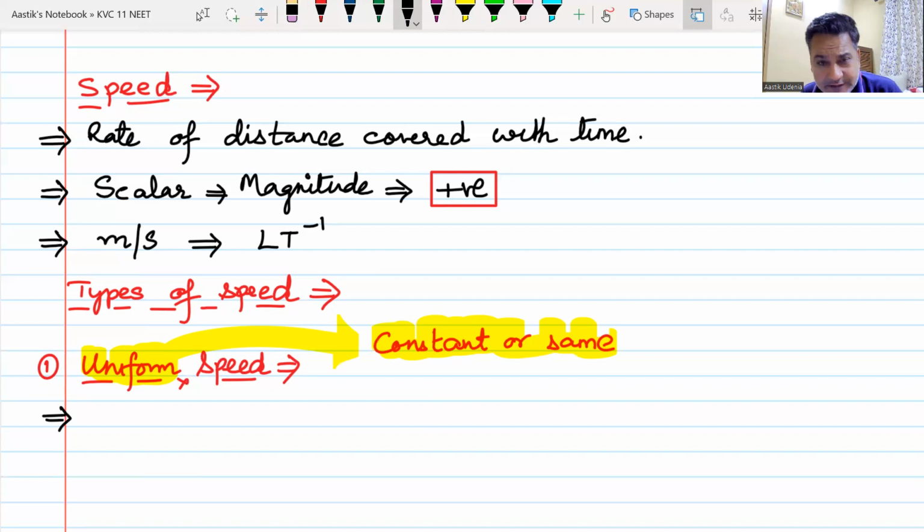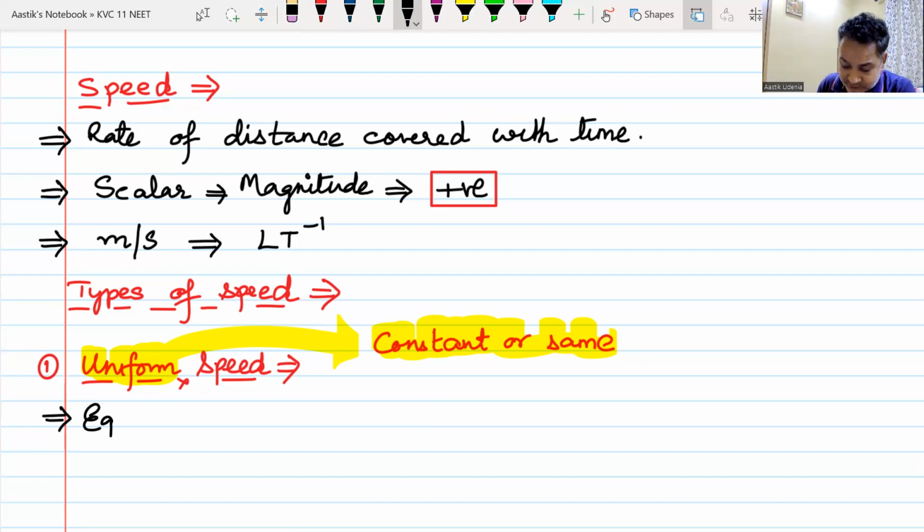What will you mean by a uniform speed? Uniform speed means the speed of the body is uniform. Speed of the body is constant. Speed of the body remains same. You can say it this way, or you can say it in another way, which probably you would have heard in your 9th standard.